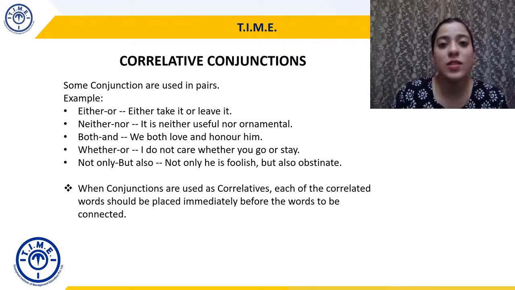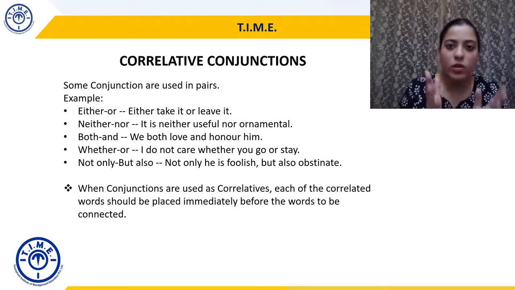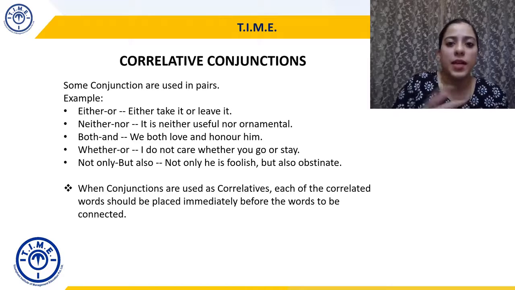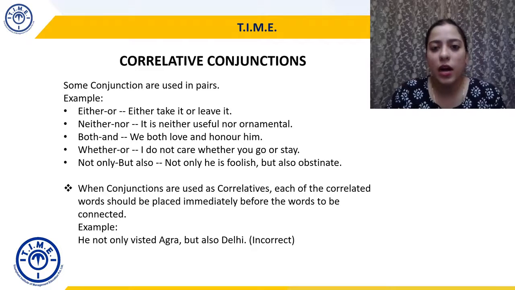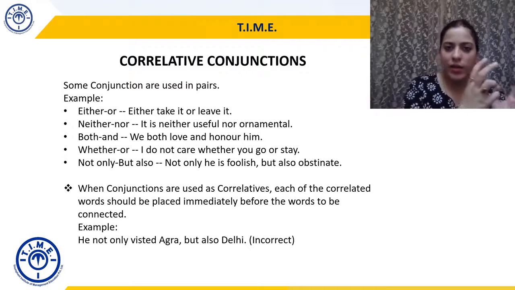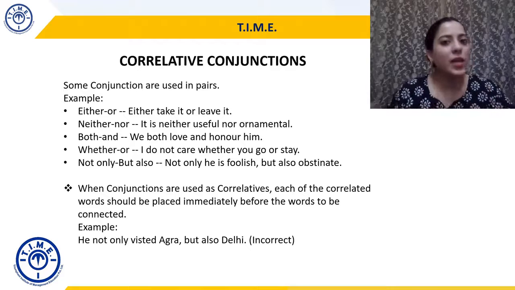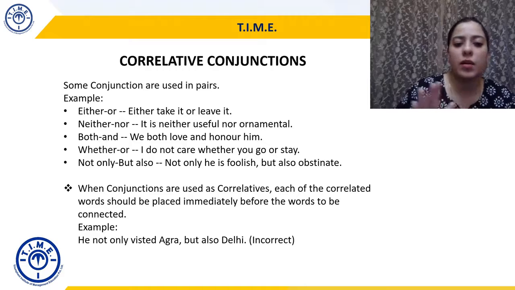When conjunctions are used as correlatives, each of the correlated words should be placed immediately before the words to be connected. So the correlative conjunction should be placed immediately before the word that needs to be connected. Let's understand this with an example. He not only visited Agra but also Delhi. If you look at this sentence, it is very easy to understand that he went to Agra and also to Delhi. Not only Agra, Delhi too, right? The meaning is not being harmed at all. I can very easily understand that he not only visited Agra but also Delhi.